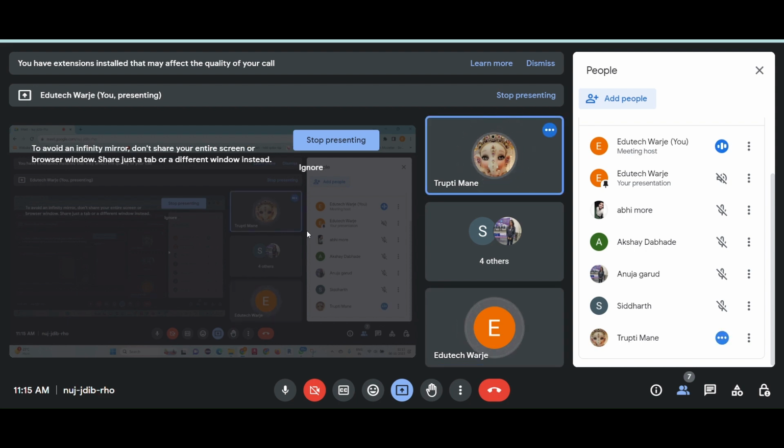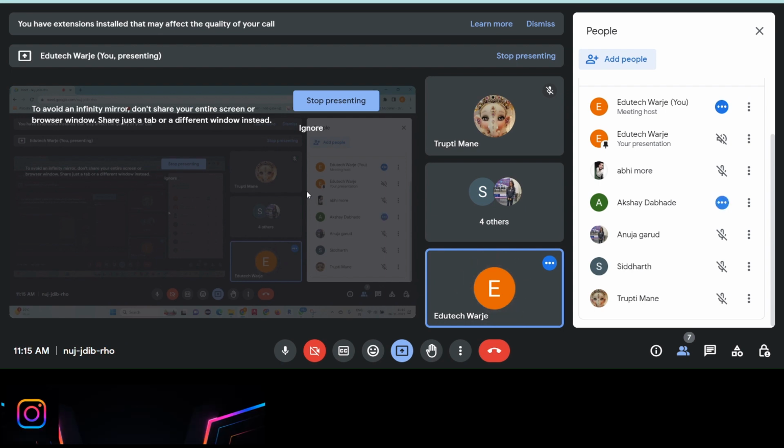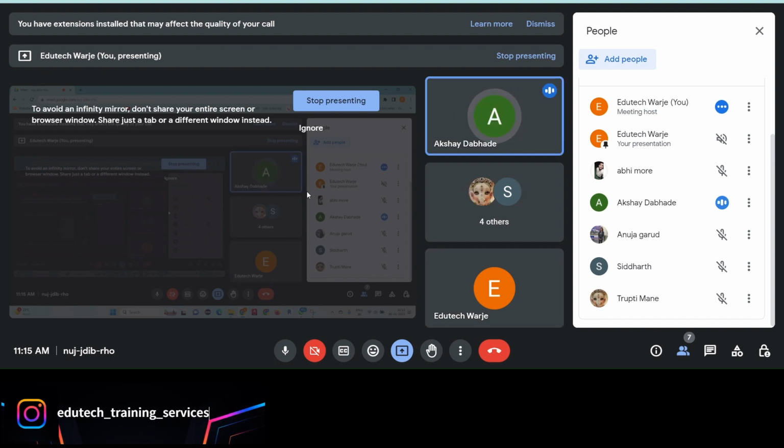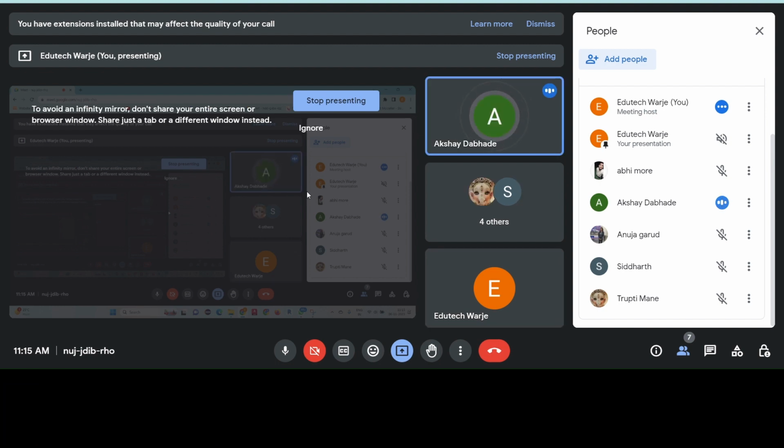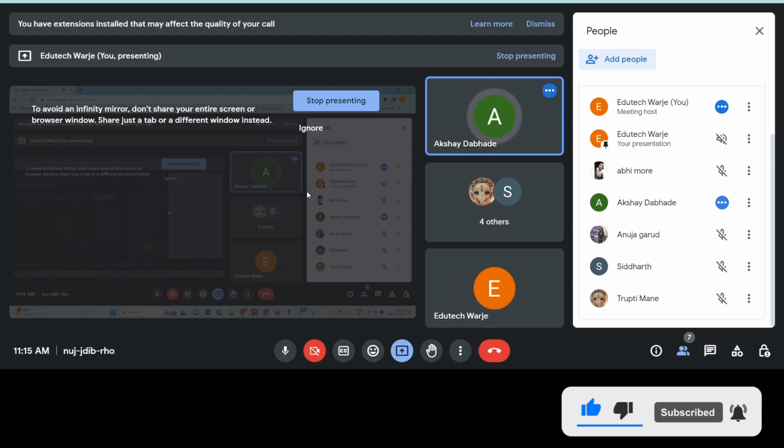Okay, sir. Now, Akshay, what is the purpose of the return keyword in a function? Why do we use the return keyword in a function? The return keyword is used to return the value from the function. Sorry, Akshay, the voice was not clear. Can you repeat the answer? Yes, sir.